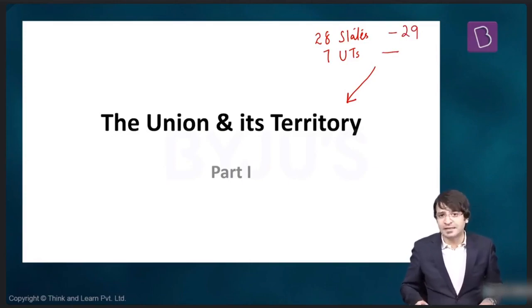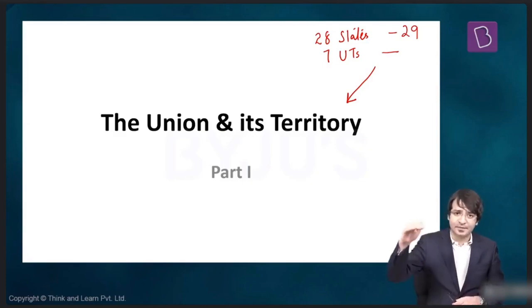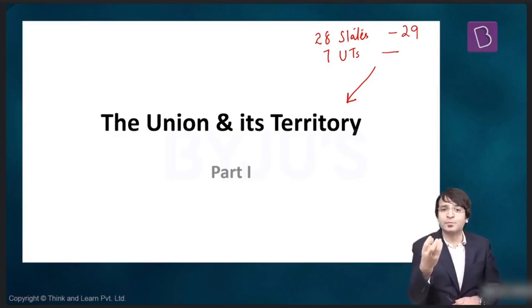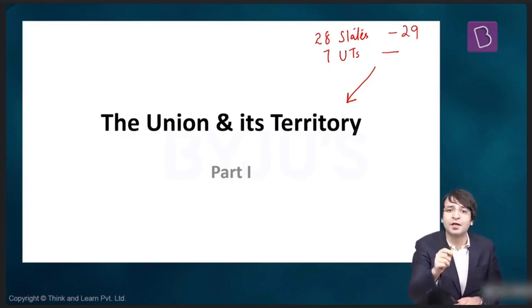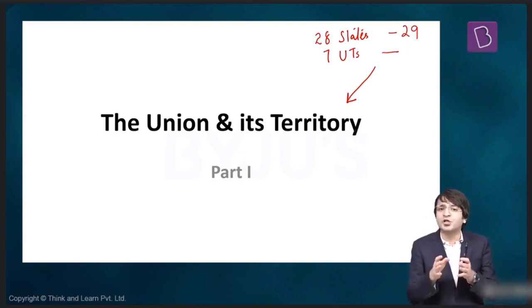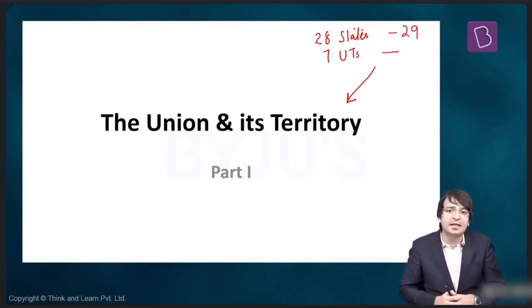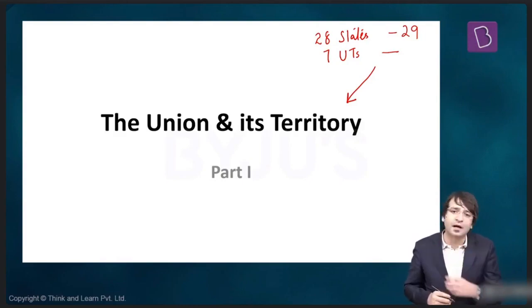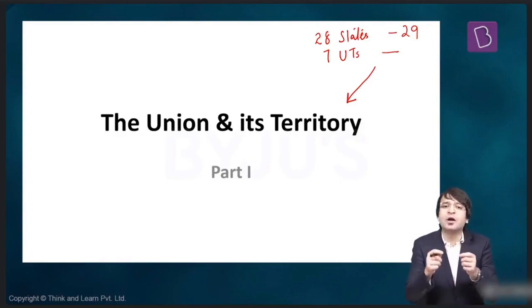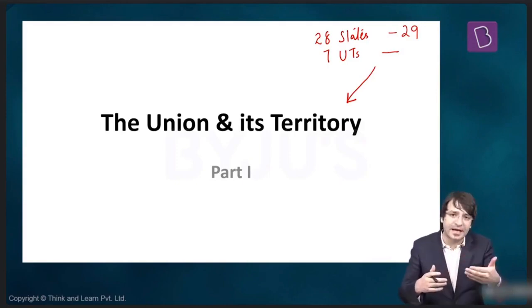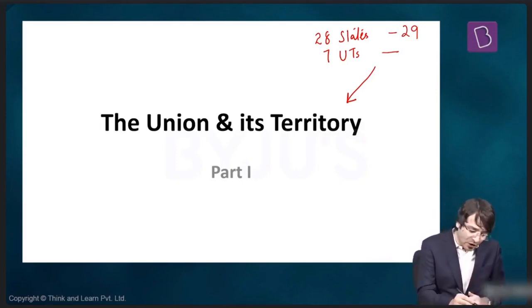Then on August 6, 2019, Jammu and Kashmir was also reorganized. The then state was downgraded because Jammu and Kashmir had a special status. The state of Jammu and Kashmir was downgraded to that of a union territory, and reorganized and bifurcated into 2 union territories, the Union Territory of Jammu and Kashmir and the Union Territory of Ladakh. But this Jammu and Kashmir Reorganization Bill entered into force on October 31, 2019.